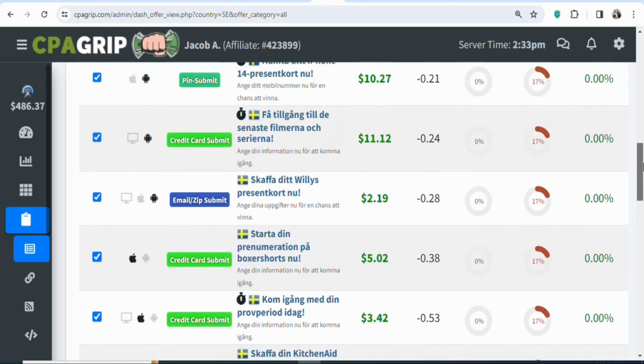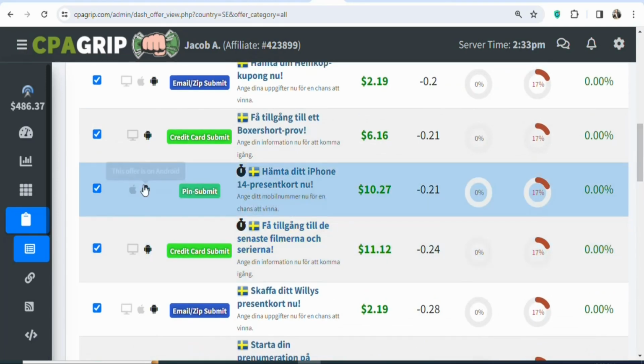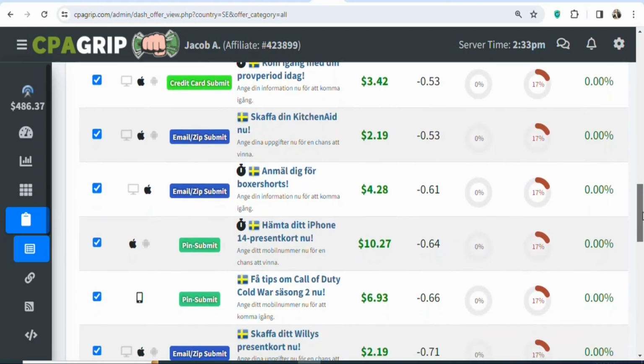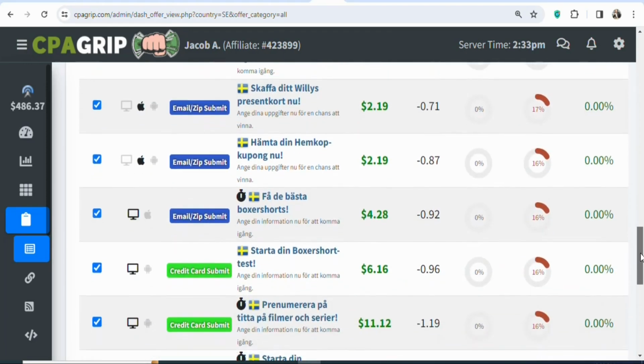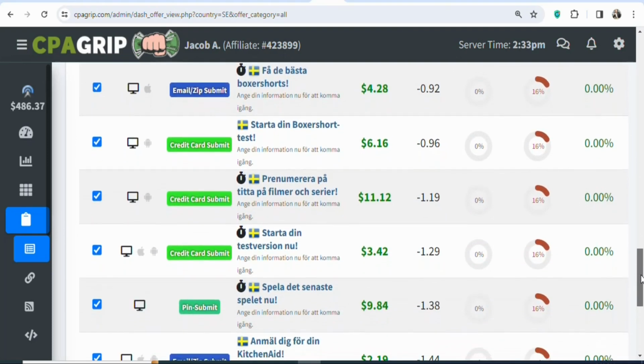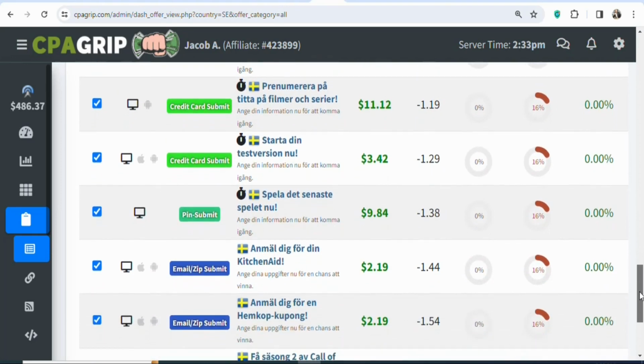So when you scroll upwards, you can see the offer. It is allowed on Android device, but it is the same offer. There are many offers apart from Sweden. There are many other countries that you can get offers that you can earn up to $20. Some you can earn up to $16. Others you can earn up to $8.